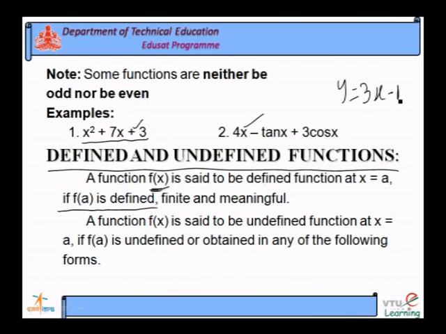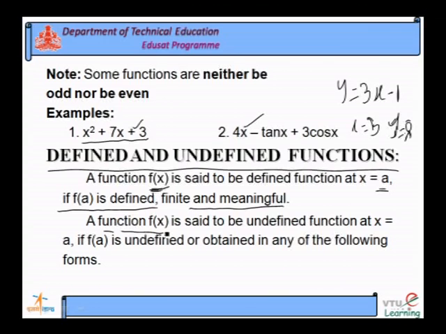If I put x is equal to 3, then y becomes 3 into 3, 9, 9 minus 1 is 8. It has a definite meaning: for every value of x there will be a y value, so it is a meaningful value.